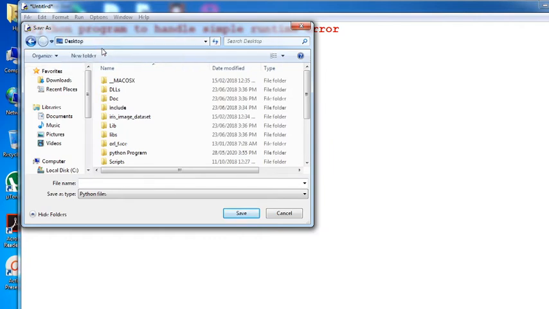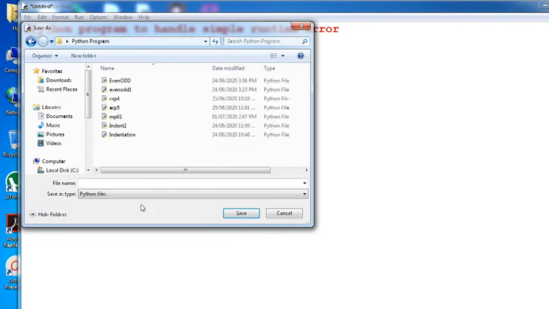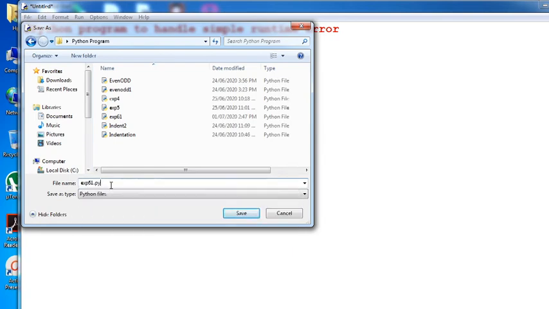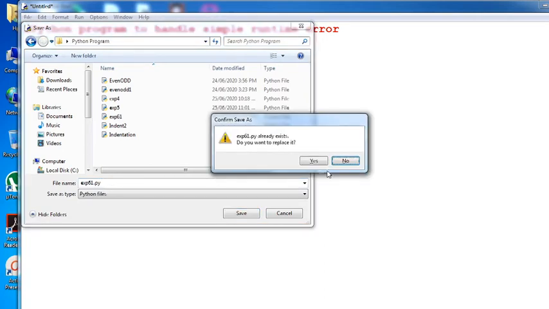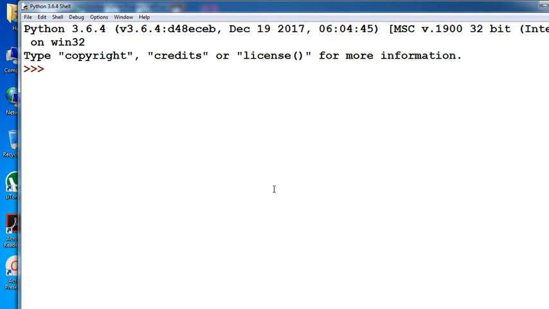Select the desktop, then for your Python programs, assign a name for your experiment, 6.1.py. Then if only one file is available, you replace that file and run that program.